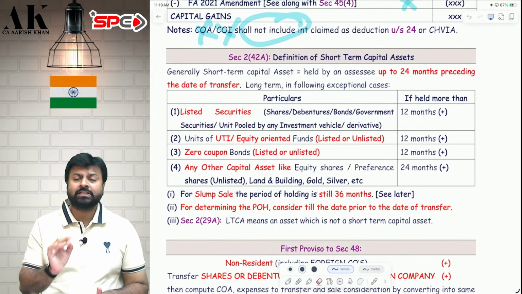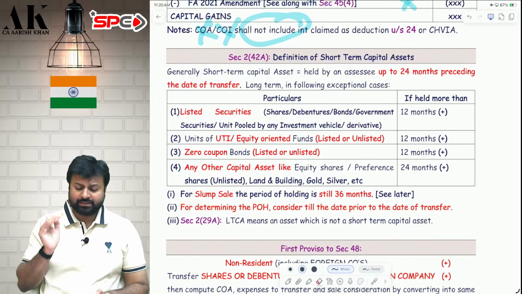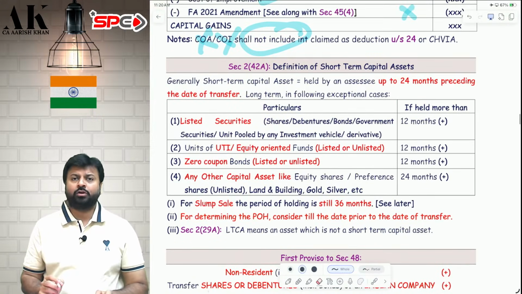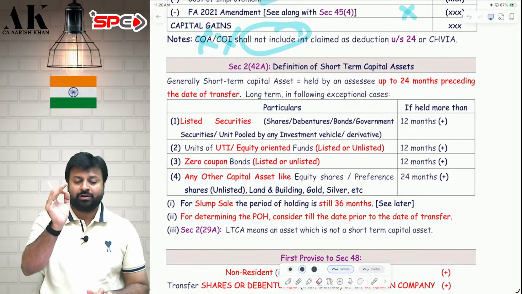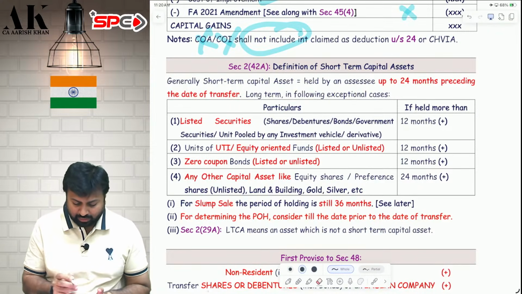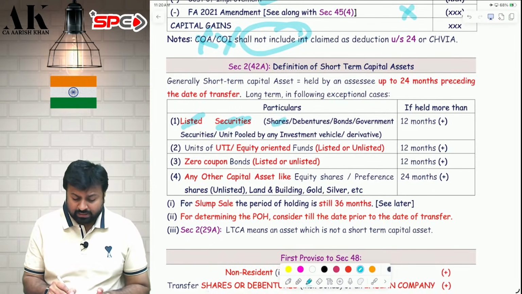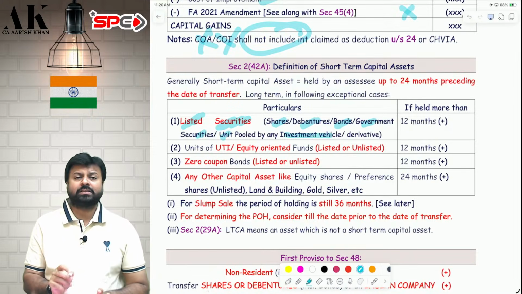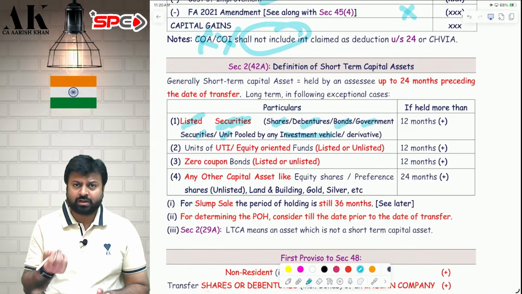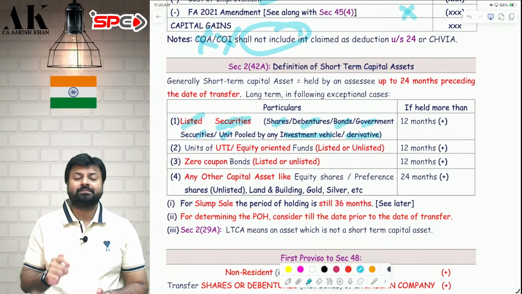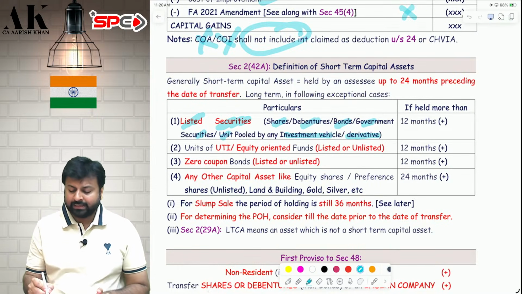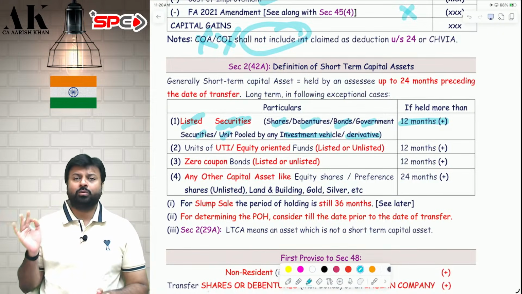But there are some assets which will become long term after 12 months itself. Let's see which are those fortunate assets which will become long term after 12 months. First, listed securities. Listed securities, which will include listed shares, listed debenture, listed bond, listed government security, listed units, units of business trust, units of AIF, units of securitization trust, derivatives. All these things, if these are listed, they will become long term after 12 months. Up to 12 months, they are short term. Above 12 months, they are long term.